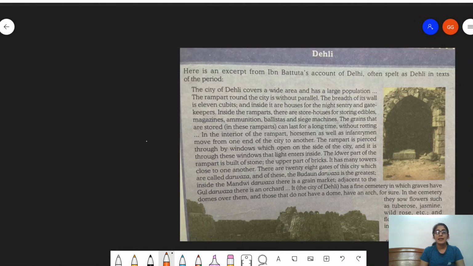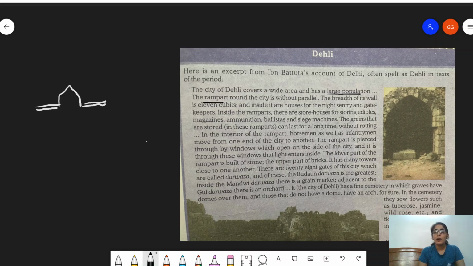So he says the city of Delhi covers a wide area and has a large population. The ramparts around Delhi are without parallel. Let me tell you what a rampart is. A rampart is basically a boundary wall around a fort. So this would be the rampart, right?